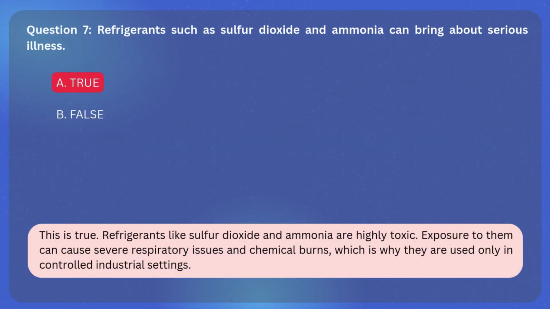The correct answer is A. True. Explanation: refrigerants like sulfur dioxide and ammonia are highly toxic. Exposure to them can cause severe respiratory issues and chemical burns, which is why they are used only in controlled industrial settings.